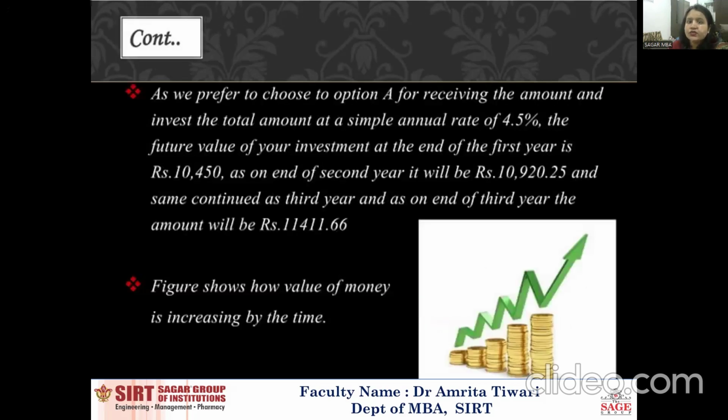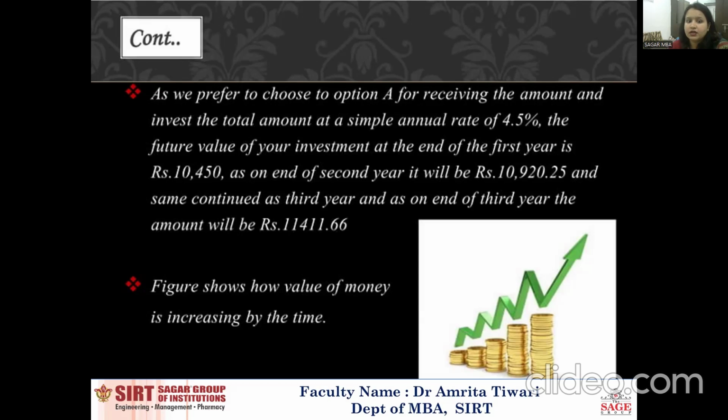As we prefer to choose option A, receiving the amount and then investing the total amount at an annual rate of 4.5%, the future value of your investment at the end of the first year is 10,450. At the end of the second year, it will be 10,920.25, and the same continues to the third year.